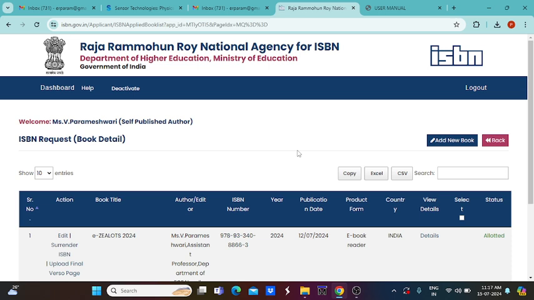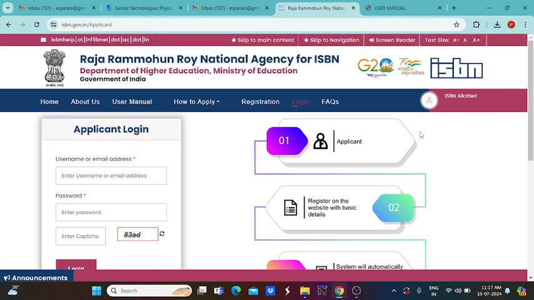If you are an author for any particular book, it may be a child comic book or any detective stories or some other educational books, etc. For that, we can use it. So this is the procedure we have to follow to apply for the ISBN. Once the ISBN number is allotted, finally after completing your entire book, you can upload the soft copy of this entire book in this uploading area.